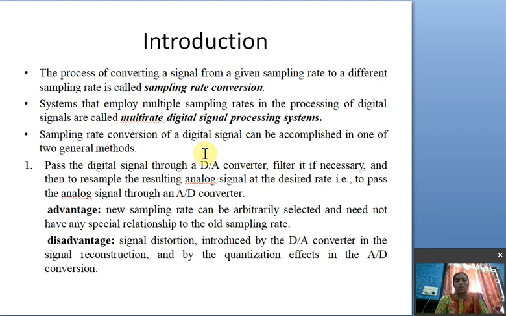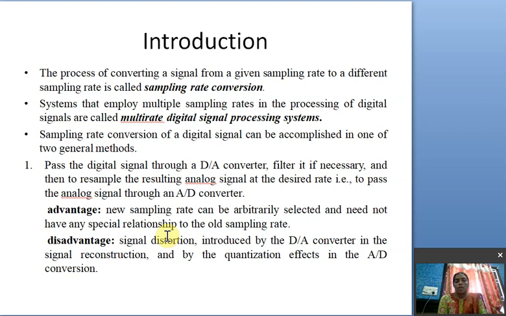So to change the digital signal's sampling rate, do digital to analog conversion, filtering, then analog to digital conversion. That is the first method. Its advantage is that the new sampling rate can be arbitrarily selected and need not have any special relationship to the old sampling rate, since we are resampling the analog signal at the desired value.